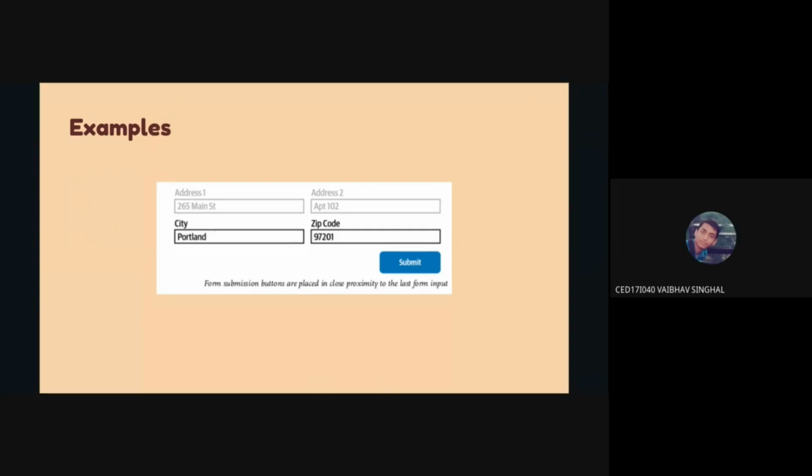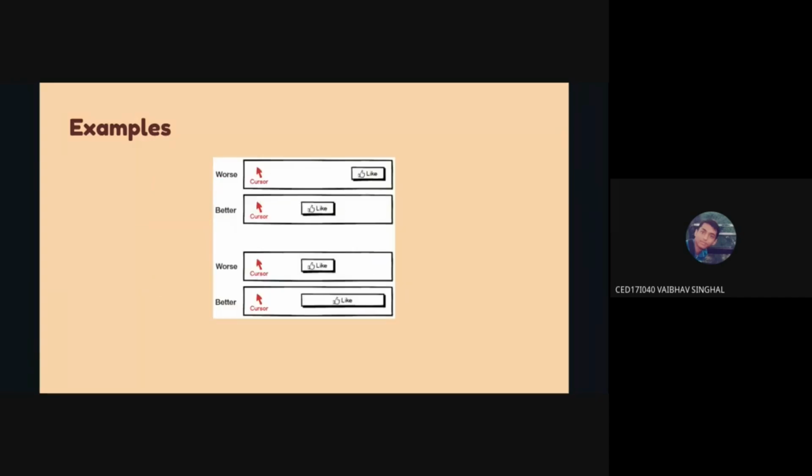So then traveling your cursor, or even your hands, like on touch screen phones, it's much easier because you're already typing in that zip code field, or your cursor is on that zip code field. Clicking on that submit button is a relatively very short distance compared to others. So again, this one shows the same thing, having bigger buttons and the distance. This is worse, this is much better. So it's basically a function of distance and area.